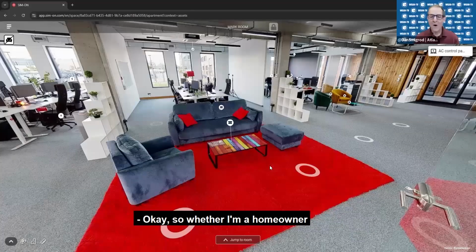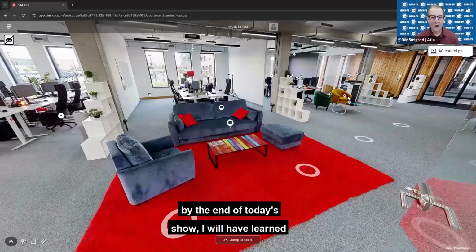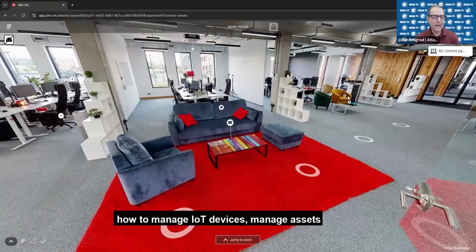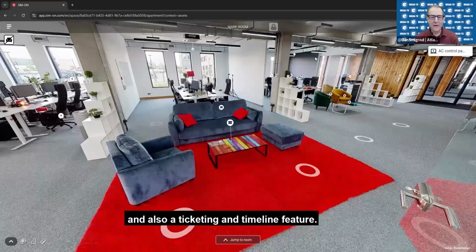Okay, so whether I'm a homeowner or a facilities manager running an MEP space, by the end of today's show, I will have learned how to manage IoT devices, manage assets, and also the ticketing and timeline feature.